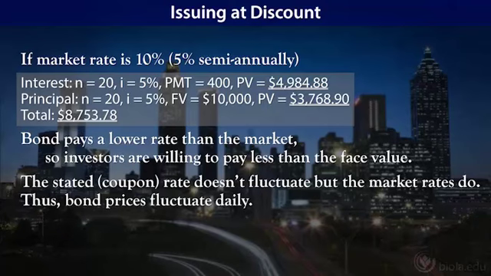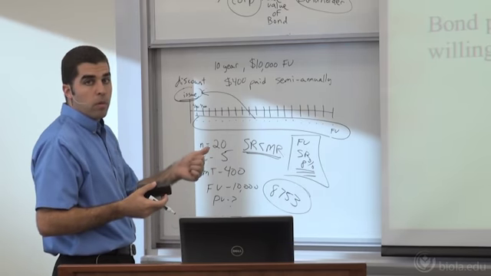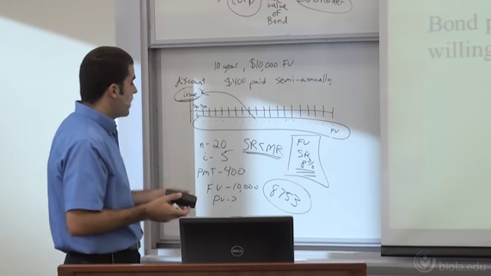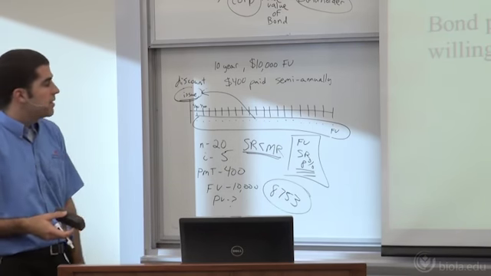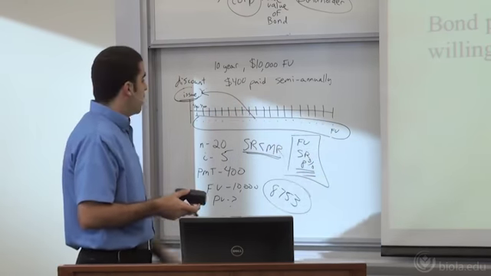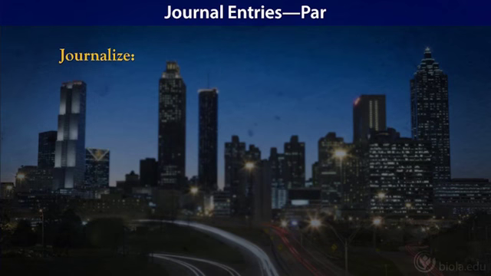These are the three different examples that we're working with on the bonds. We're going to go through one where we're issuing at par, one where we're issuing at a premium, and one where we're issuing at a discount, all because we're changing the market rate. Everything else is going to stay the same, and we'll go from there. Let's look at how we would actually journalize these. Go back to the one where we were issuing at par.